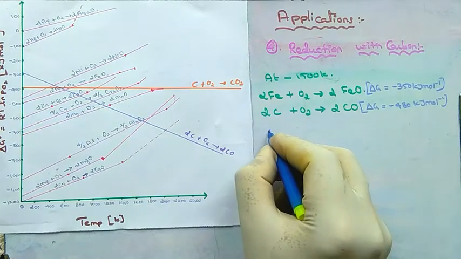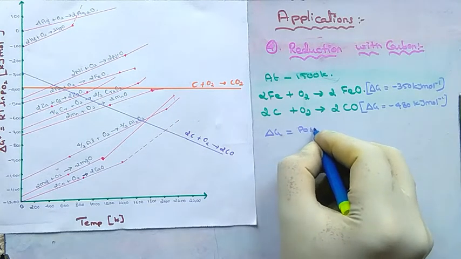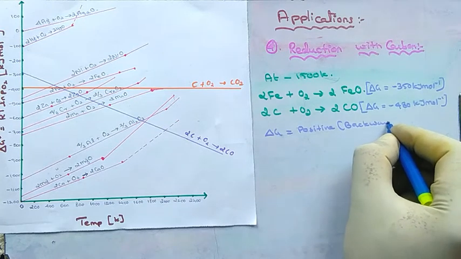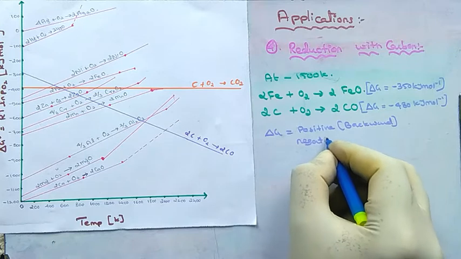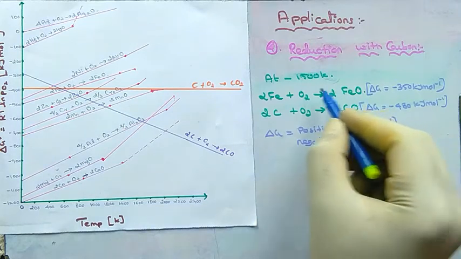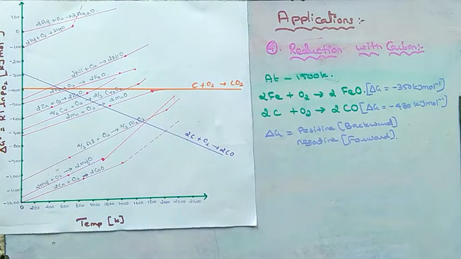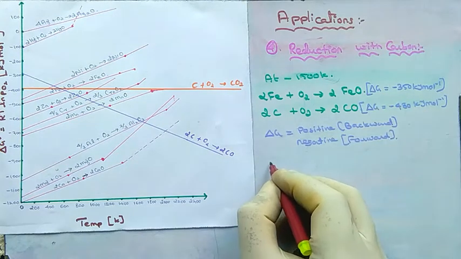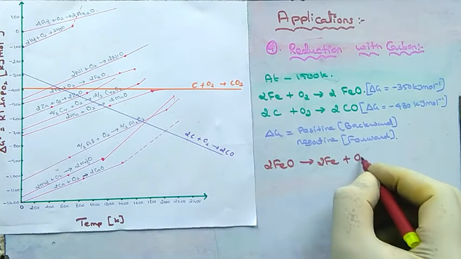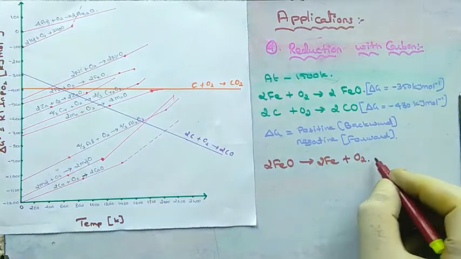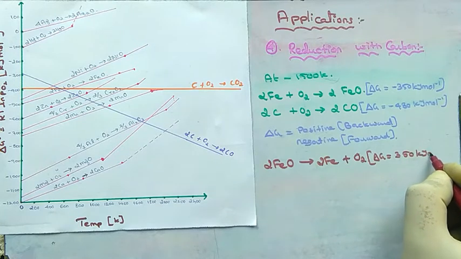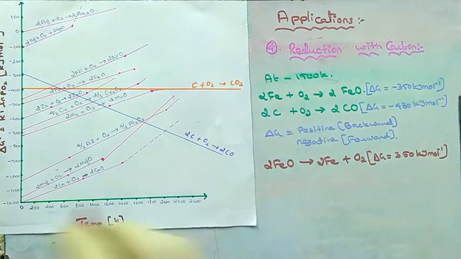As we know already, delta G may have positive as well as negative values. If the value of delta G is positive, then the reaction is a backward reaction. If the value of delta G is negative, then only the reaction is a forward reaction. In the first reaction, we have seen the formation of iron oxide. During reduction, that reaction will be reversed, so ferrous oxide will be cleaved into iron and oxygen. Then the delta G value should be positive, so it will be plus 350 kilojoule per mole.